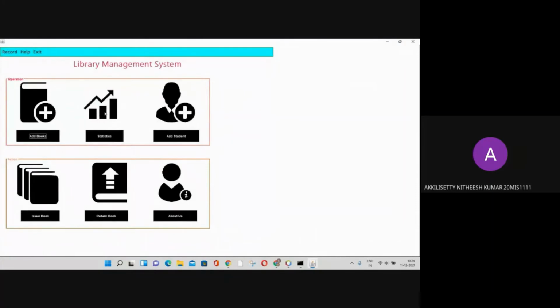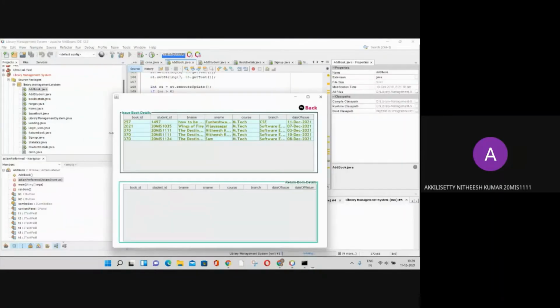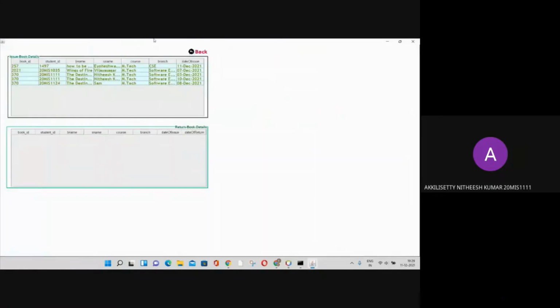Now go to statistics. Here we will find the data which we have submitted in add book and add student. Here we will find the details like book ID, student ID, book name, student name, course, branch, and date: 20 MS14, Sam, MTech, software engineering, and the date. Go to the home page.